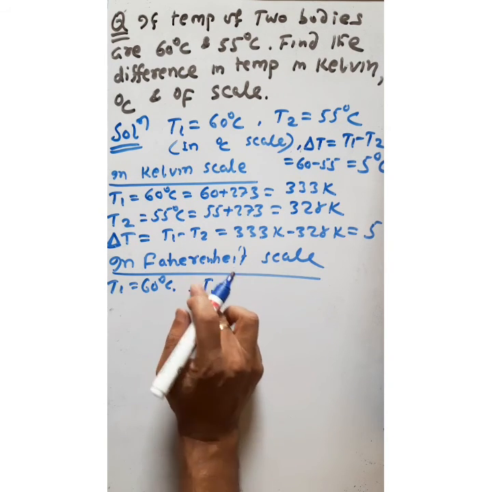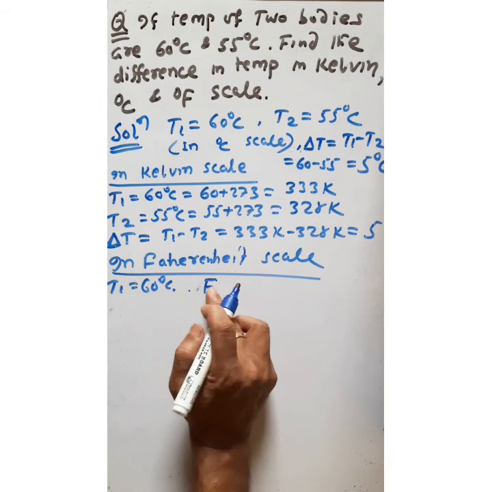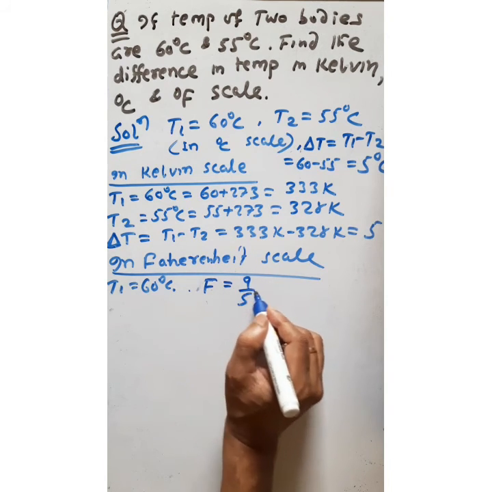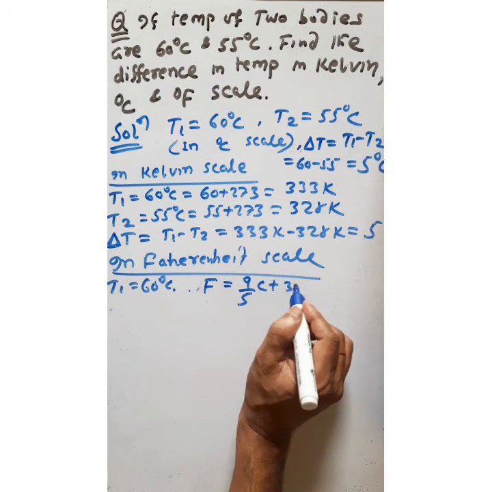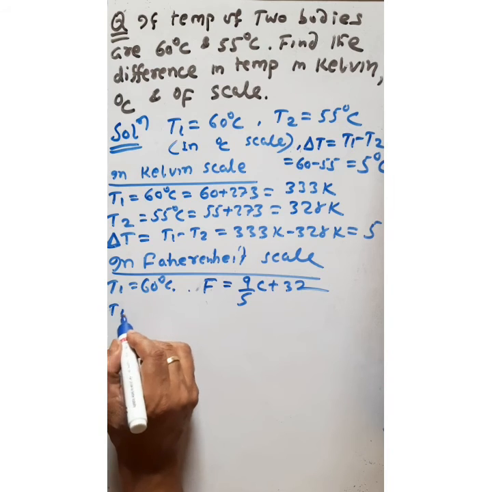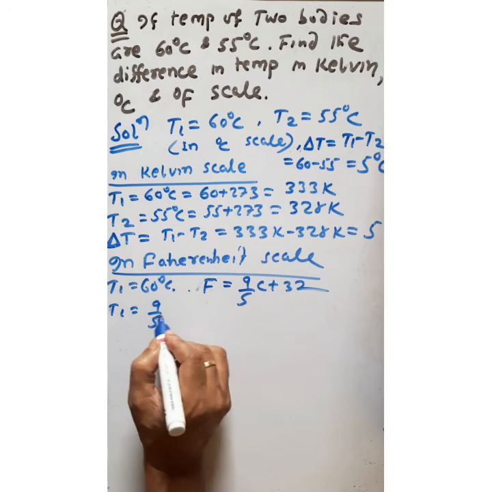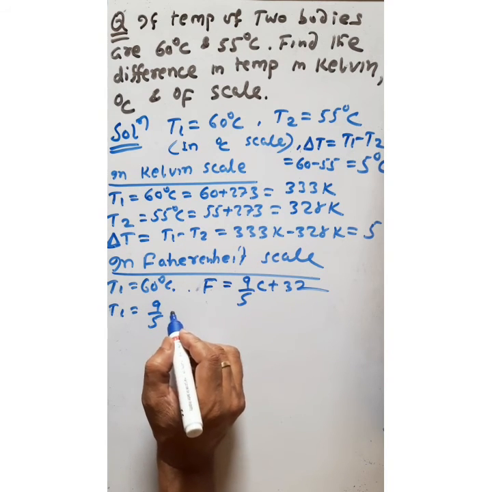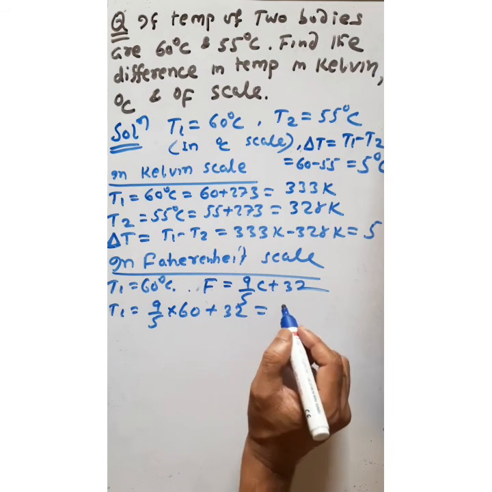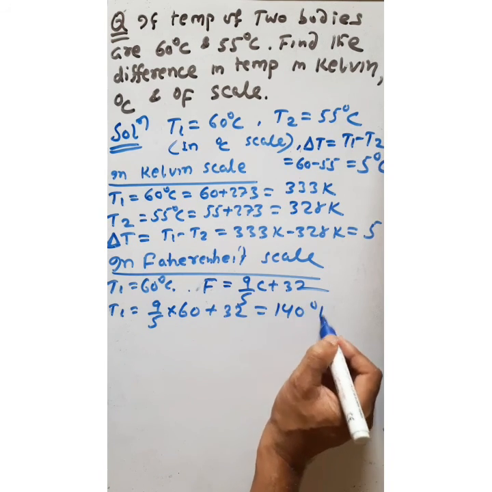So we know the relation between Fahrenheit and centigrade scale. The Fahrenheit scale temperature is F is equal to 9 by 5 C plus 32. So here T1 is equal to 9 by 5 C, C is nothing but 60, plus 32. Just calculate, it is 140 degree Fahrenheit.